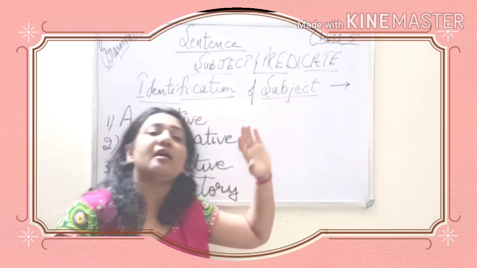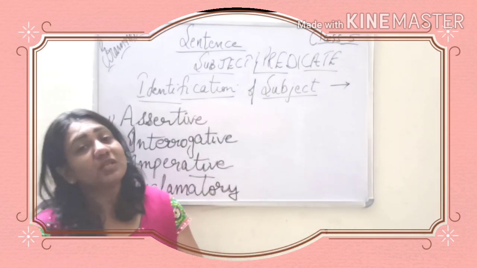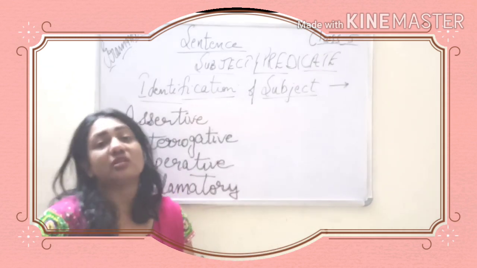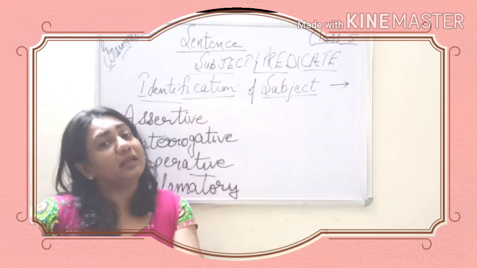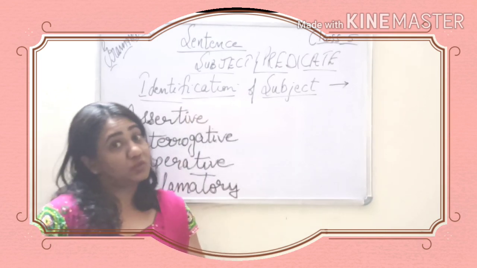Apart from that we have learned what are phrases. We have also learned the subject verb agreement. We have done the sentence structure, what should come first in a sentence, what should be followed by it, and then later on. So this way we have covered all the important things related to subject.